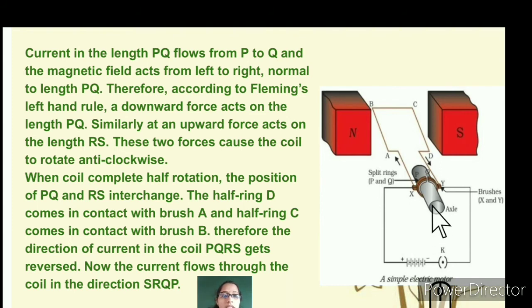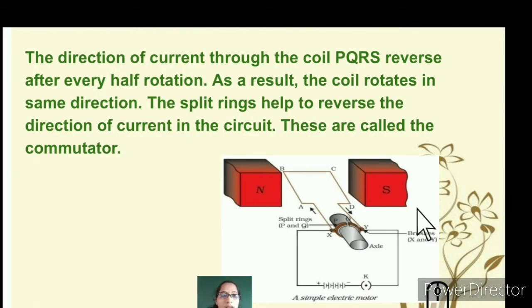You can see that now the current flows in the reversed direction, DCBA, or SRQP. So let's understand the direction of current through the coil. Here PQRS is also correct and ABCD is also correct. So ABCD reverses after half rotation.